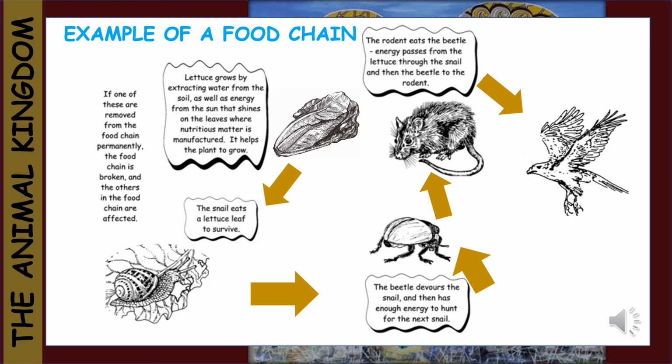Then the snail eats the lettuce leaf to survive. Along comes the beetle and devours the snail, and then he has enough energy to hunt for the next snail. While he is on the look for the next snail, a rodent eats the beetle. Energy is passed from the lettuce to the snail and then the beetle to the rodent. And finally, an eagle swoops by and snatches the rat, completing the cycle.